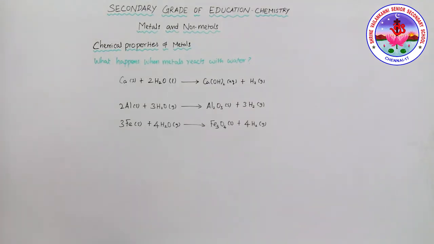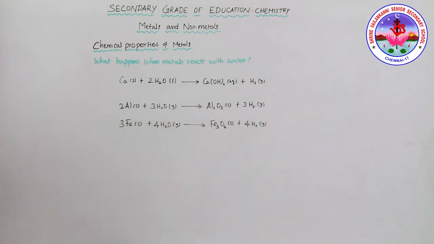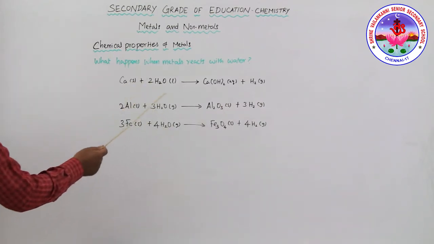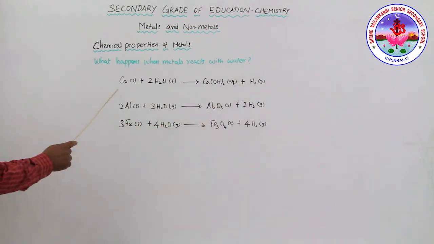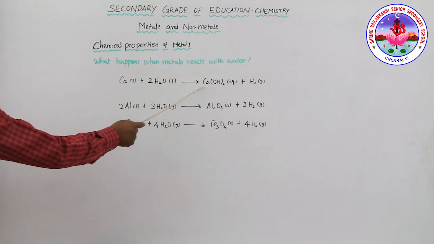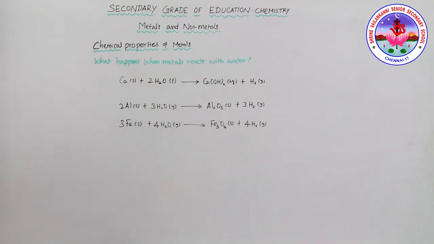We have already seen that potassium and sodium react very violently with water. Now look at calcium. Calcium reacts with water less violently. The evolution of heat is not sufficient for the hydrogen gas to catch fire. Calcium reacts with water to form calcium hydroxide and hydrogen gas. Then the calcium starts floating because the bubbles of hydrogen gas formed stick to the surface of the metal.